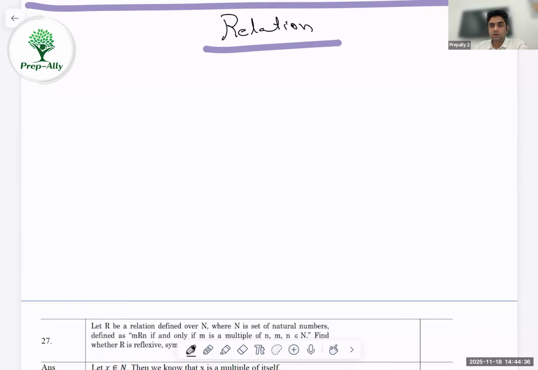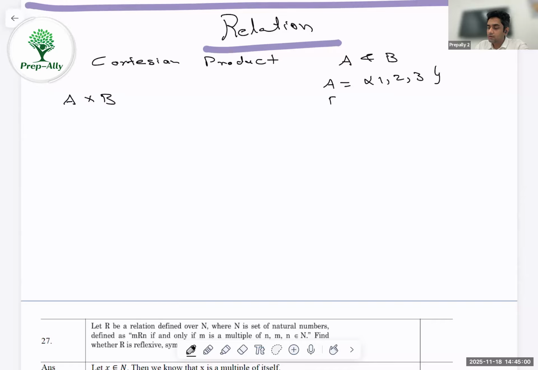So in relations, the important part is that we need to understand what a Cartesian product is. Although the introduction of that already happened in your grade 11. For two sets, if I have a set A and B, its Cartesian product is A cross B. Let's say set A has elements 1, 2, and 3, and set B has elements a and b. So the Cartesian product will be nothing but a set of ordered pairs.